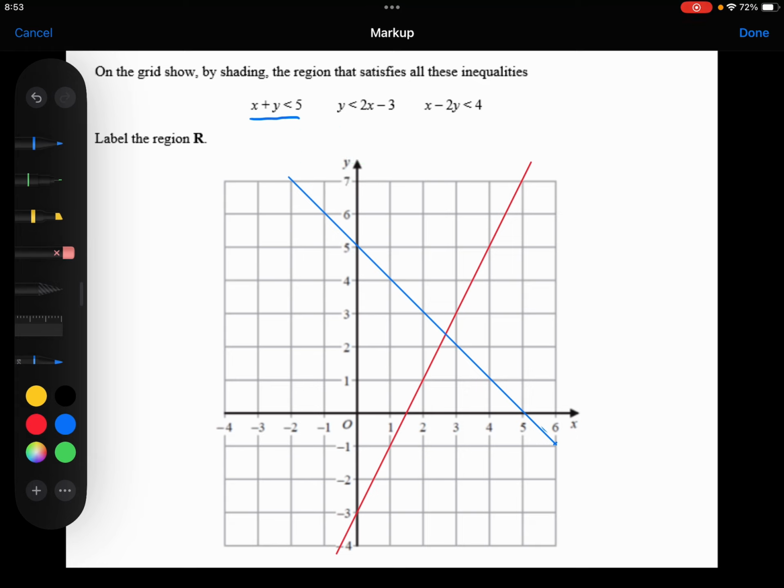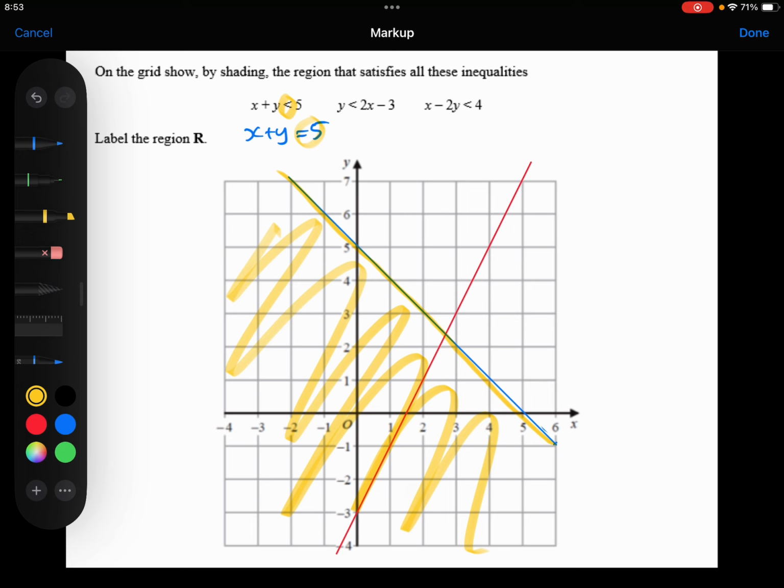And now again, I need to think, am I looking above that blue line or below that blue line? Remember that everywhere on that blue line is where x plus y equals 5. But I need it to be less than 5. So I need it to be below that blue line. So here.